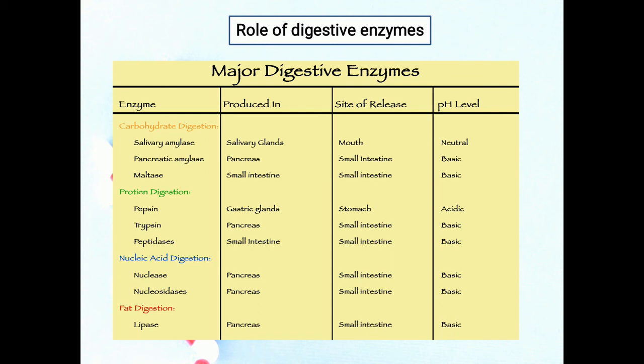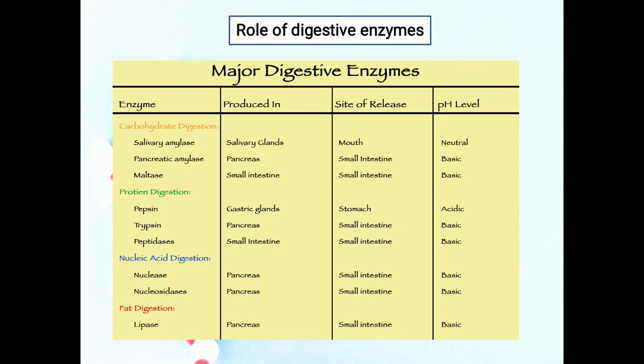Now, the role of major digestive enzymes. This is a very basic process, because without digestive enzymes the digestion process cannot be completed. In the saliva, there is salivary amylase, which is secreted by the salivary glands and which acts on starch. Lingual lipase also has its source in the salivary glands or lingual glands in the tongue. Now, gastric juice contains pepsin, activated from pepsinogen by hydrochloric acid, secreted by the stomach chief cells, and gastric lipase, which is also secreted by the stomach chief cells.